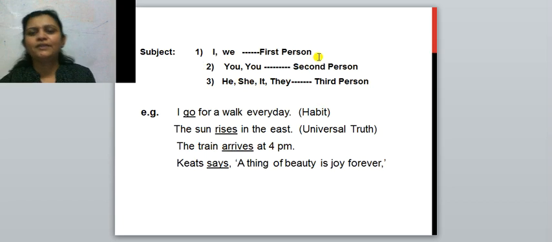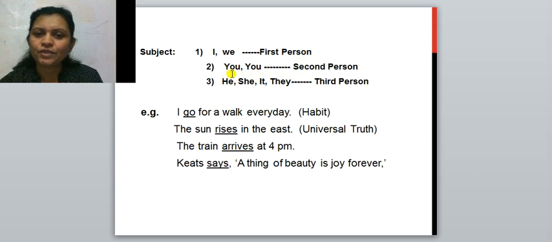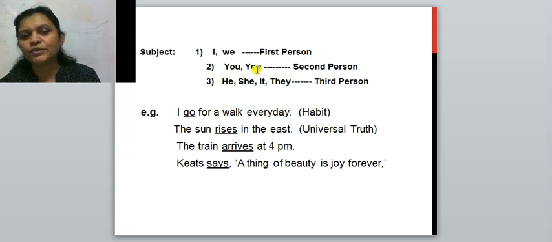Here subjects are written. I and we both are the first person. These are the personal pronouns. I, we, first persons, means they are the speaker. Second is you and you. First you is singular, second you is plural. Means while talking with you, I'll say that you are my student.